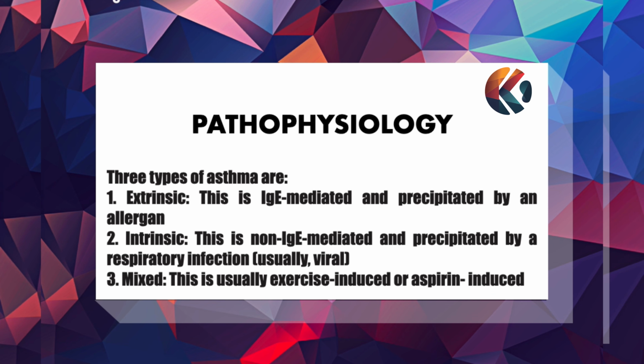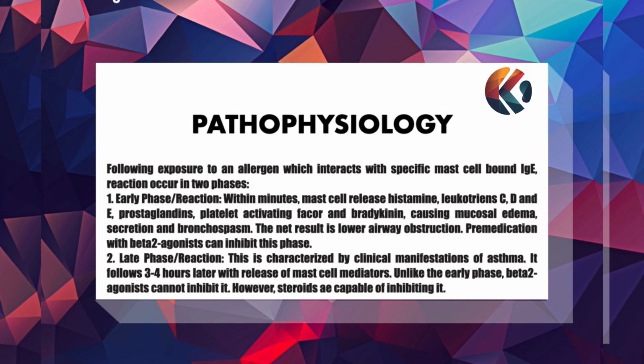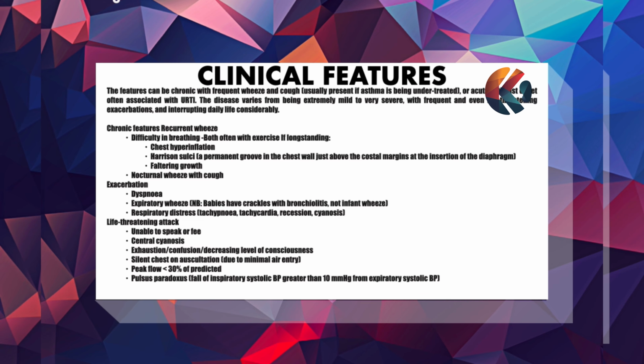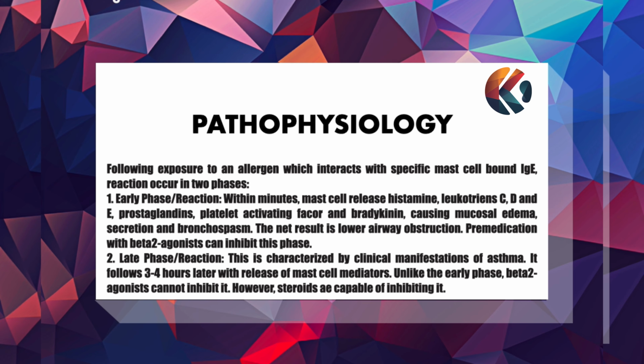Following an exposure to an allergen which interacts with specific mast cell-bound IgE, the reaction occurs in two phases: early phase reaction and late phase reaction. In the early phase reaction, within minutes, mast cells release histamine, leukotrienes C, D, and E, prostaglandins, platelet activating factor, and bradykinin, causing mucosal edema, secretion, and bronchospasm. The net result is lower airway obstruction, and pre-medication with beta-2 agonist can inhibit this phase.